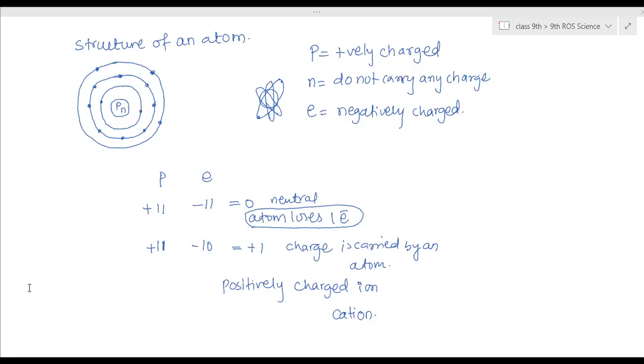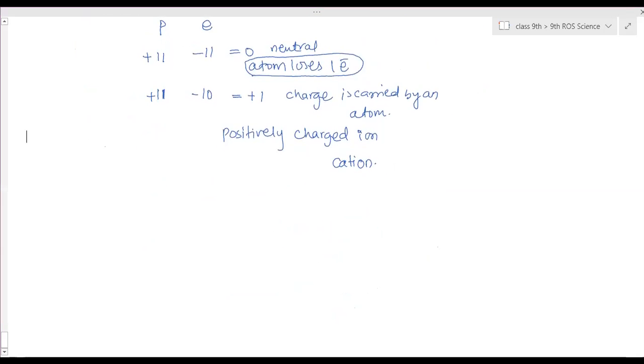Okay. Now take the example of sodium. Its electronic configuration is first shell 2 electrons, second shell 8 electrons, third shell 1 electron. The last shell has 1 electron.